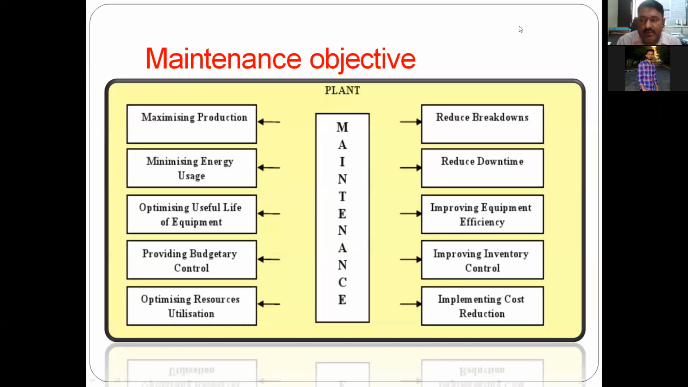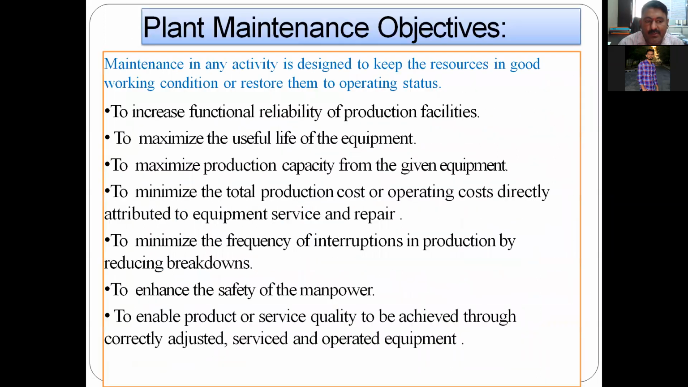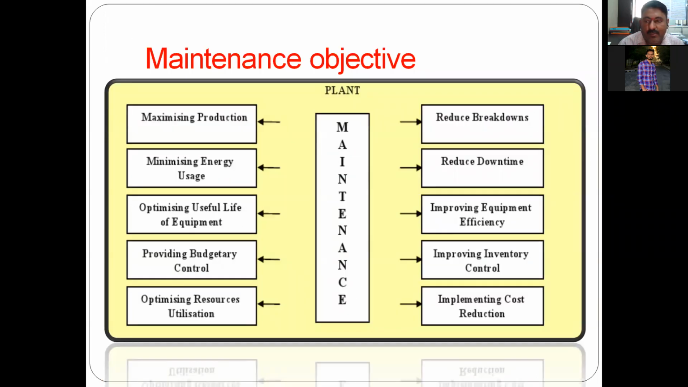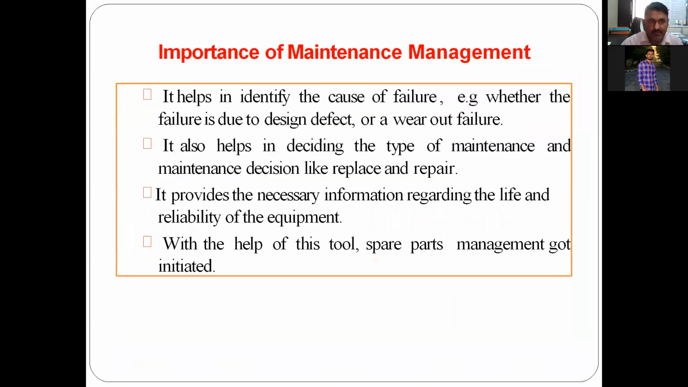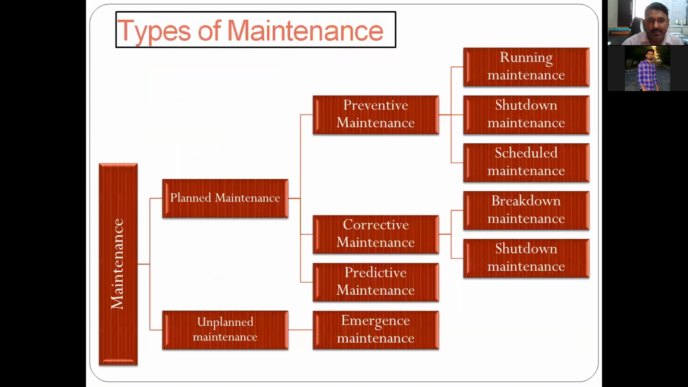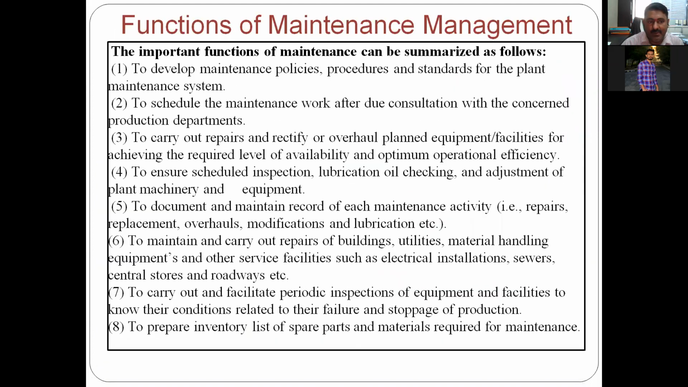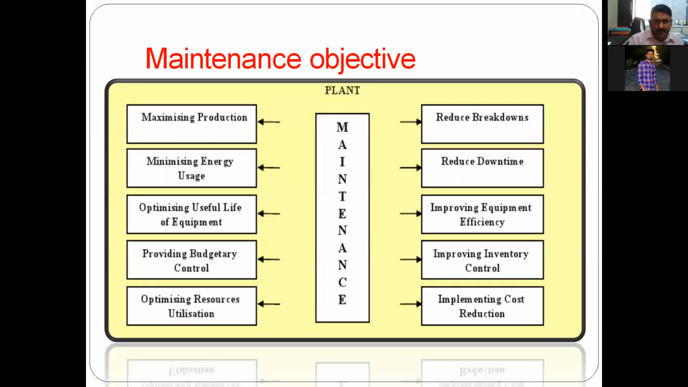Friends, we are discussing plant maintenance. In the last lecture, we discussed what maintenance is, what plant maintenance is, an introduction to it, and we started on the different objectives of plant maintenance. Today we will discuss the plant maintenance objectives, the importance of plant maintenance functions, and, very importantly, the types of maintenance. So in this way, we will proceed. Let us start with the maintenance objectives.